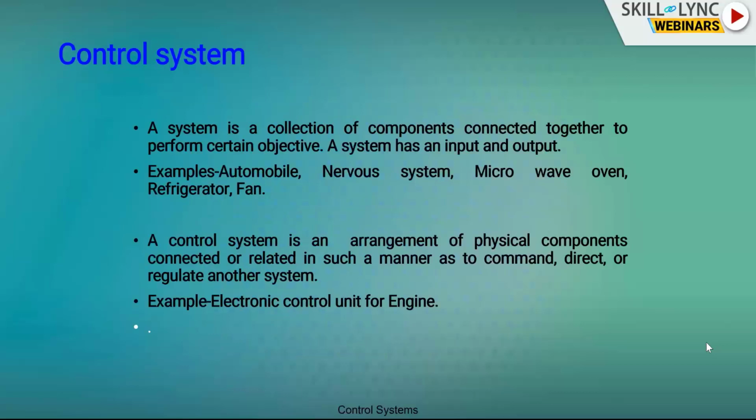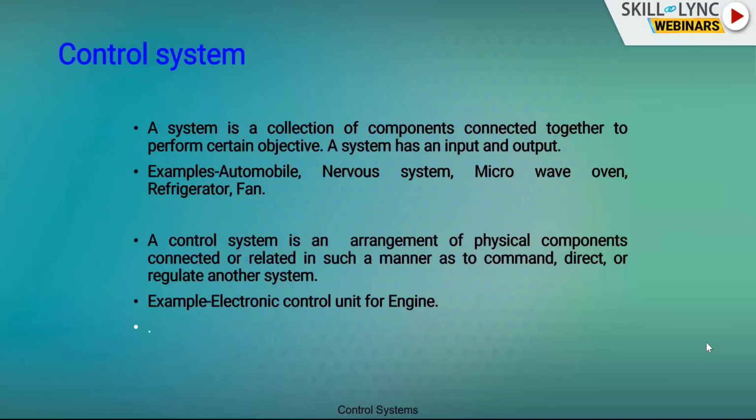Let us see first what is a system. A system is a collection of components connected together to perform certain objective. The system has an input and an output. So at least a system has one input and one output. We call that as single input, single output system. Examples: automobile, nervous system, microwave oven, refrigerator, fan. All these have one input and one output.